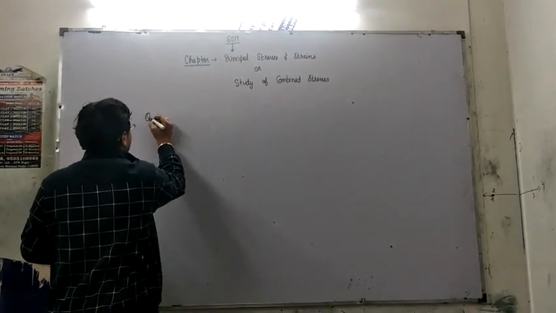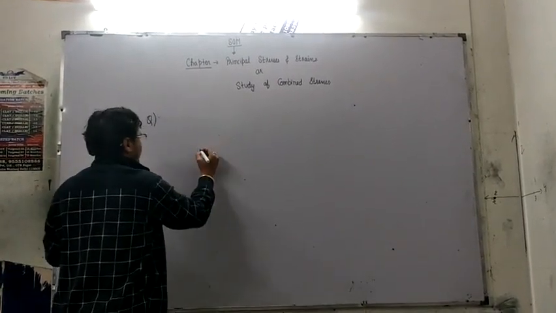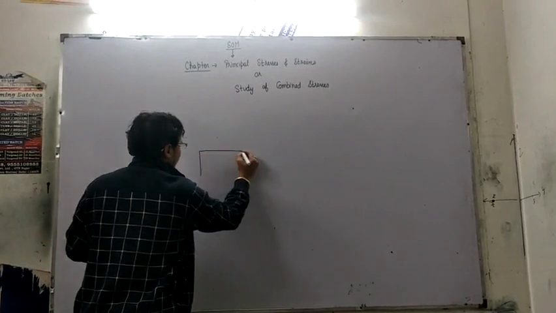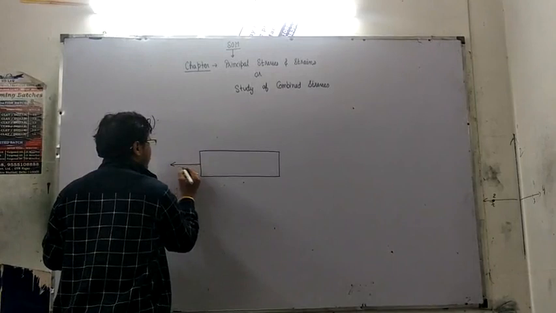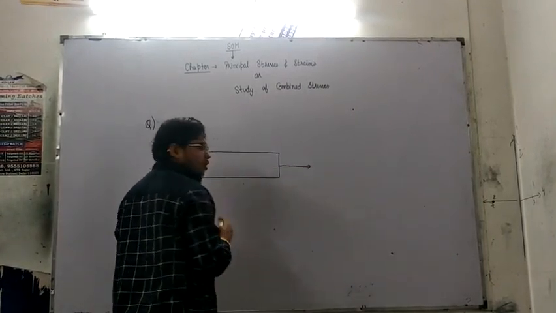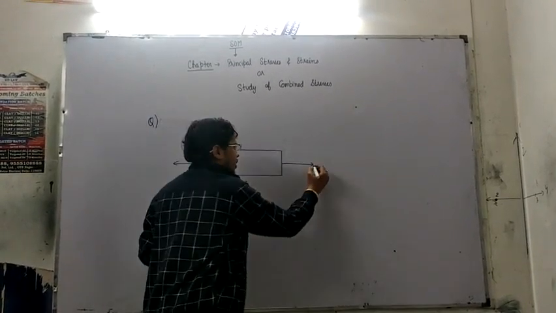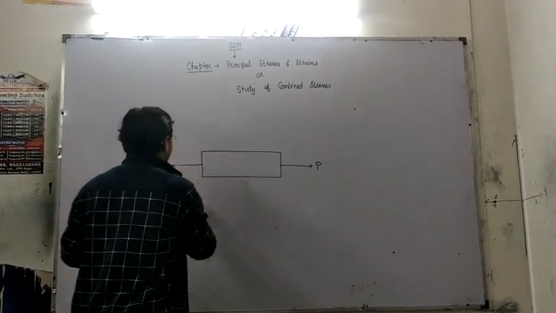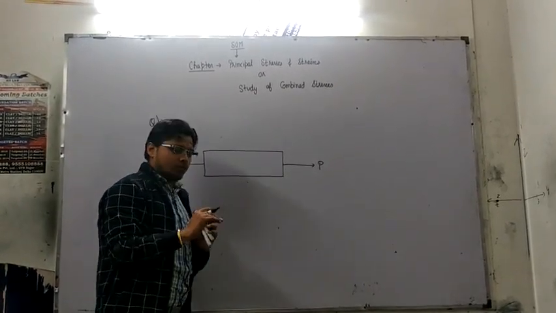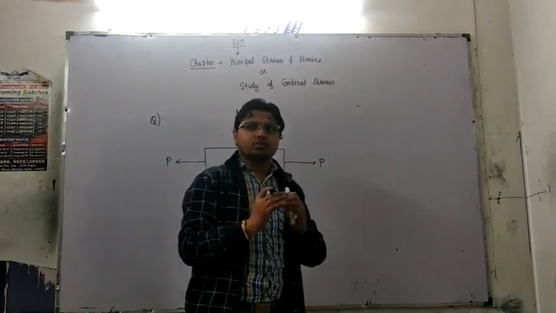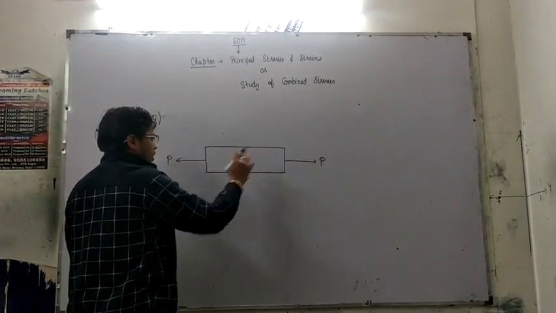Now my question is, we have already studied the chapter on simple stresses and strains, and I have already told you that whenever an equal and opposite force, suppose a normal force in the form of a tensile load, is given over here, say this is an equal and opposite force, this is known as a normal load, right? And we have already discussed the difference between load and force, right? Now this is a body, we have applied normal load upon it.